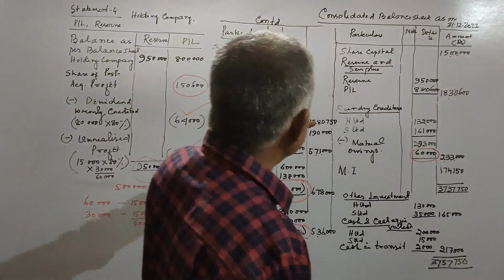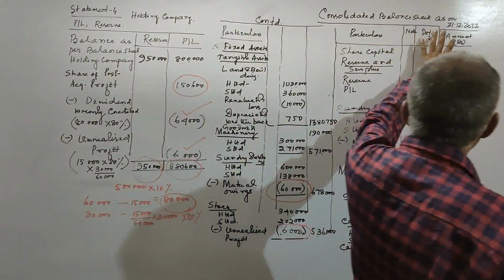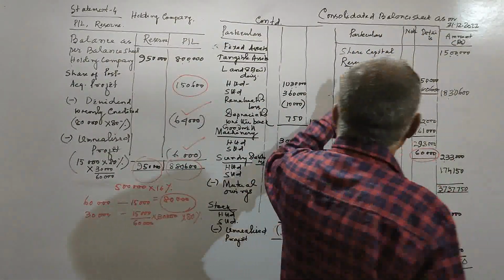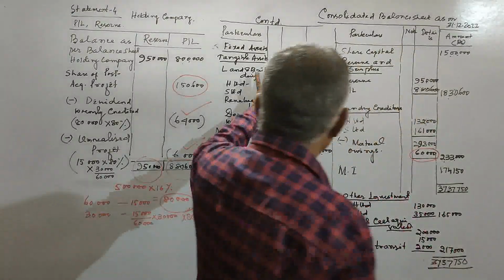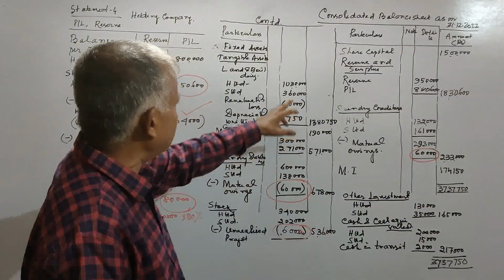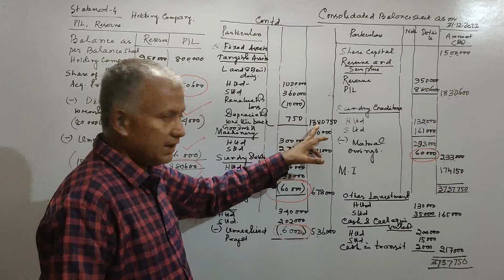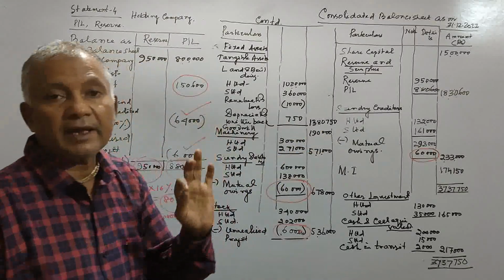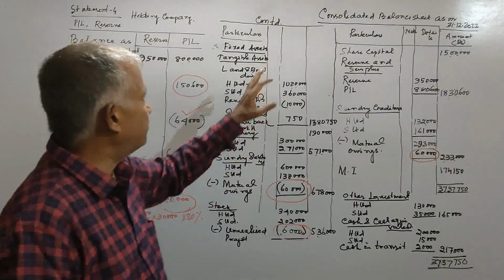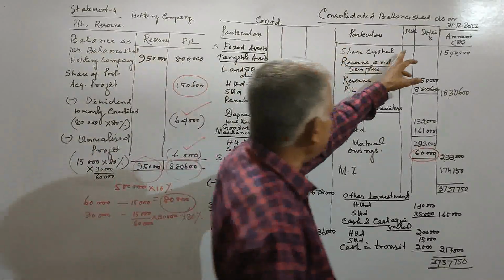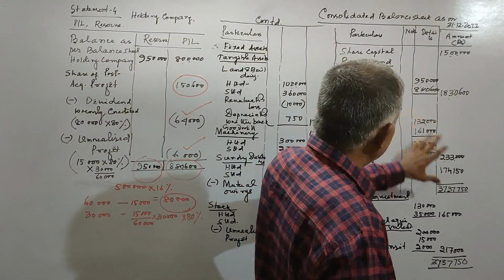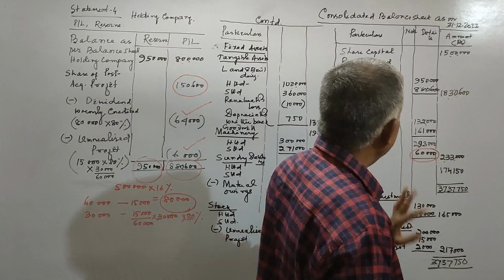So friends, let us come to the consolidated balance sheet. In the balance sheet, I have shown you the details in the balance sheet itself. You can make a note and put the note number here, and also you can just give the figure.